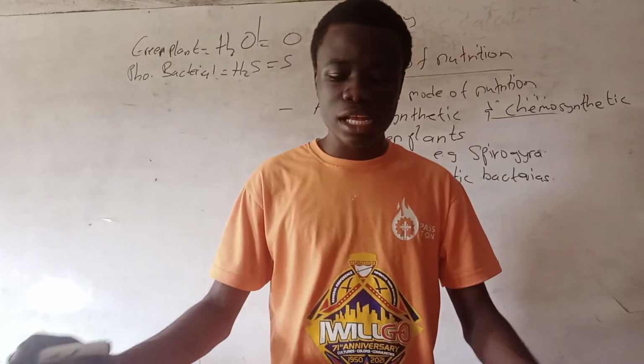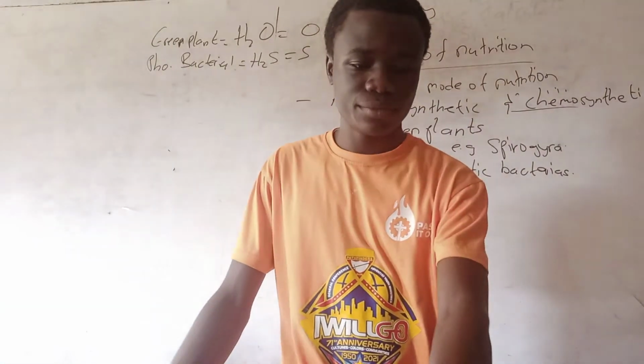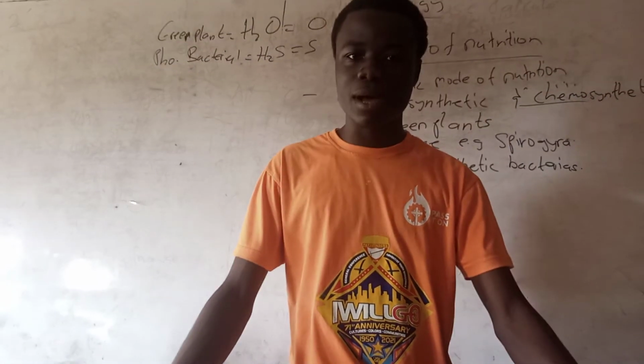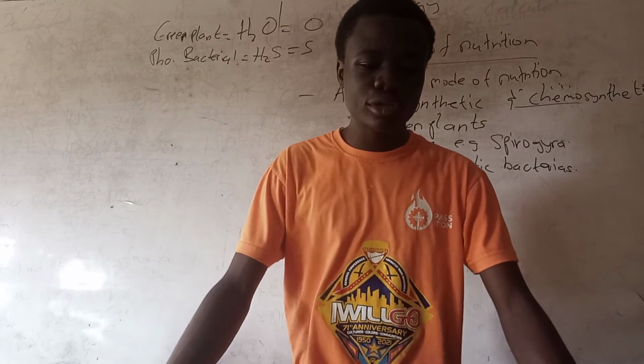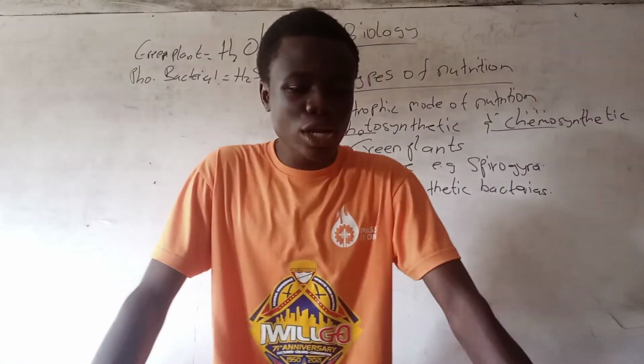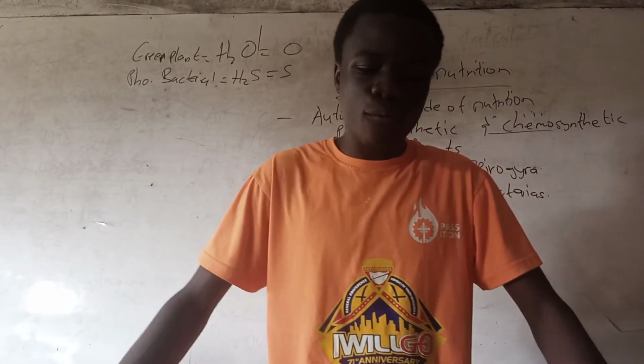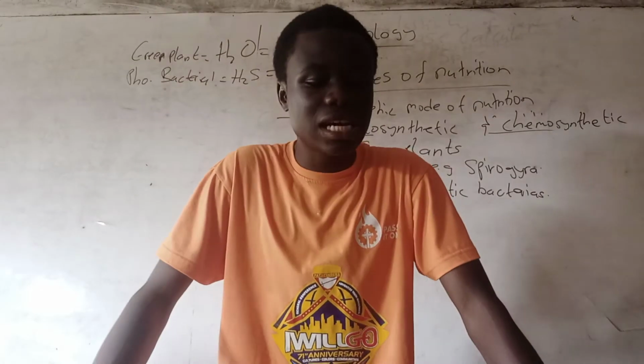Yes. So let's talk about the heterotrophic mode of nutrition. Then we end the first part of nutrition. So heterotrophic nutrition is the type of nutrition in which organisms depend on complex organic substances from autotrophs for food, since they cannot synthesize their own food.